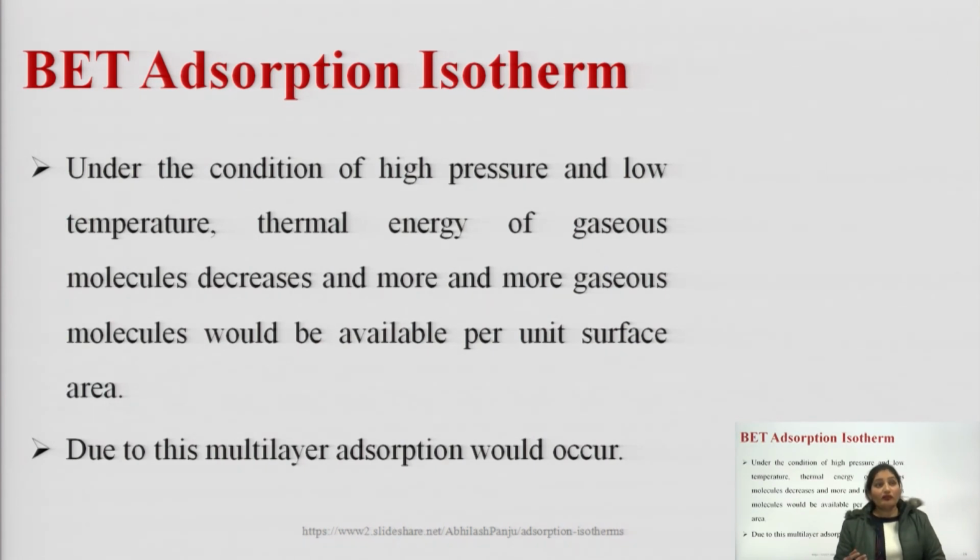But in the case of BET adsorption isotherm, because it operates under higher pressure and low temperature, there is a decrease in the thermal energy of gaseous molecules, and because of this more and more gaseous molecules are available per unit surface area, and multilayer adsorption occurs in the BET adsorption isotherm.